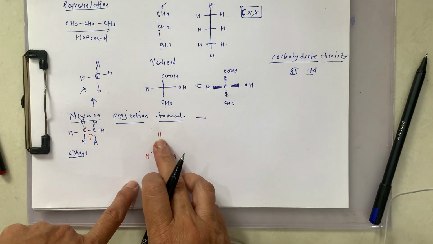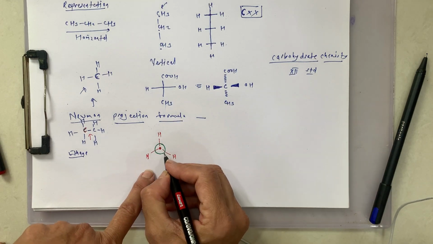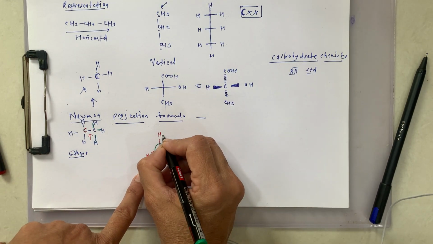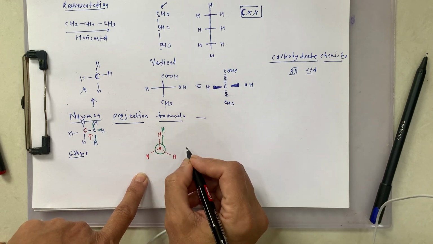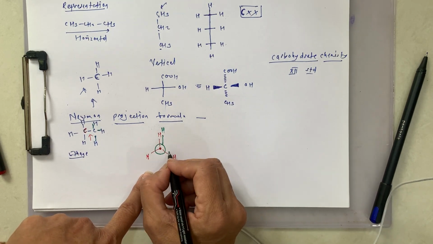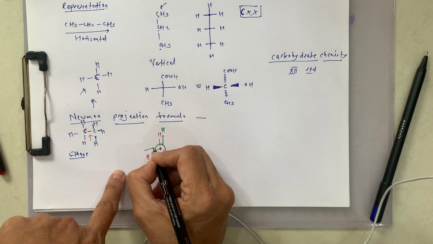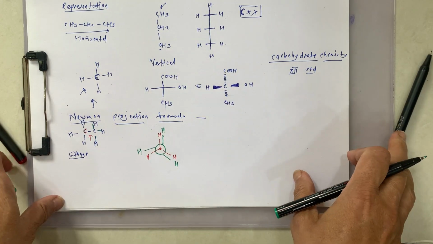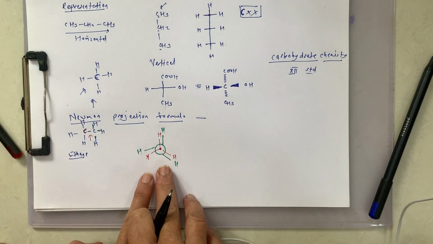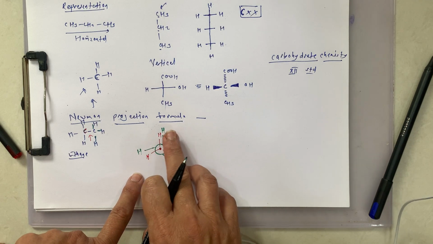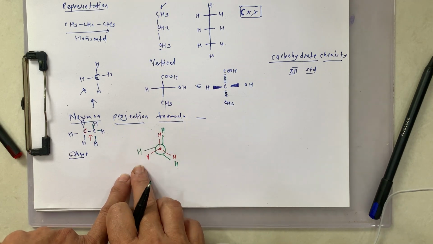This is our second carbon. To this second carbon there are 3 hydrogens, and we can show these 3 hydrogens like this. Are you getting my point? This is the Newman projection formula.